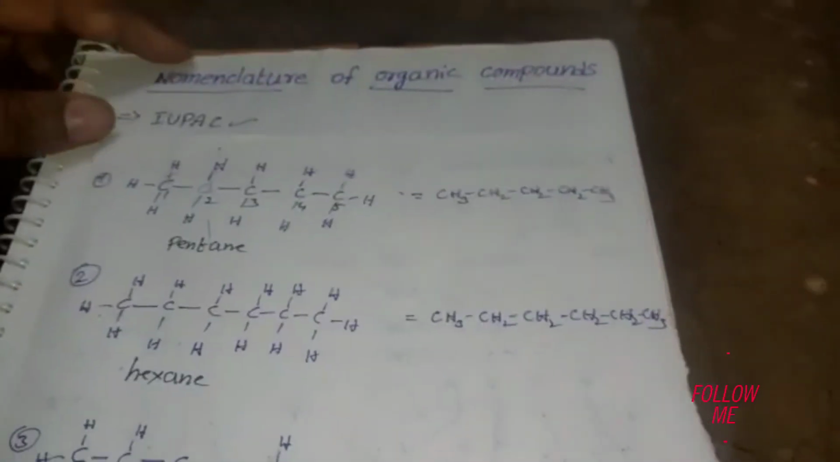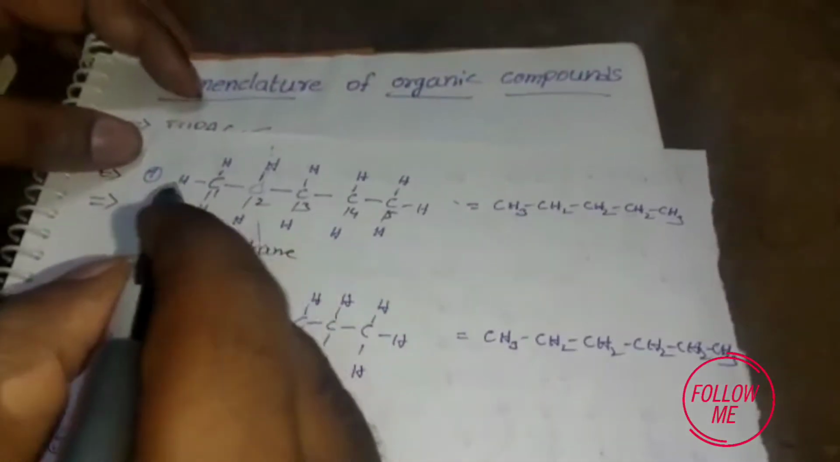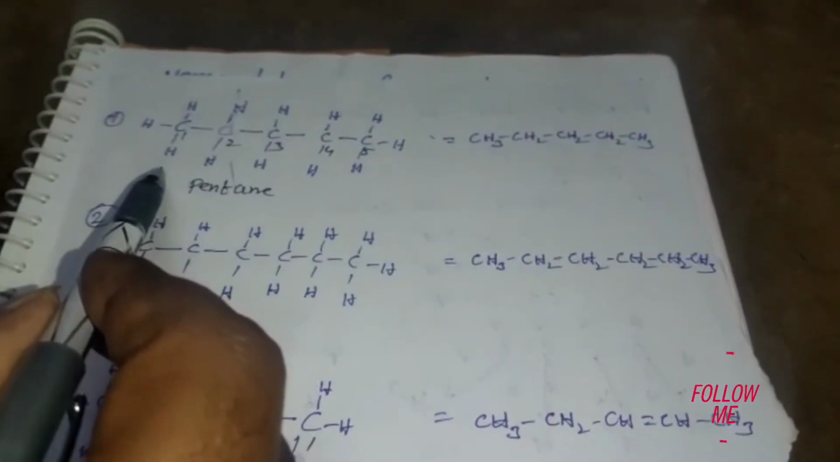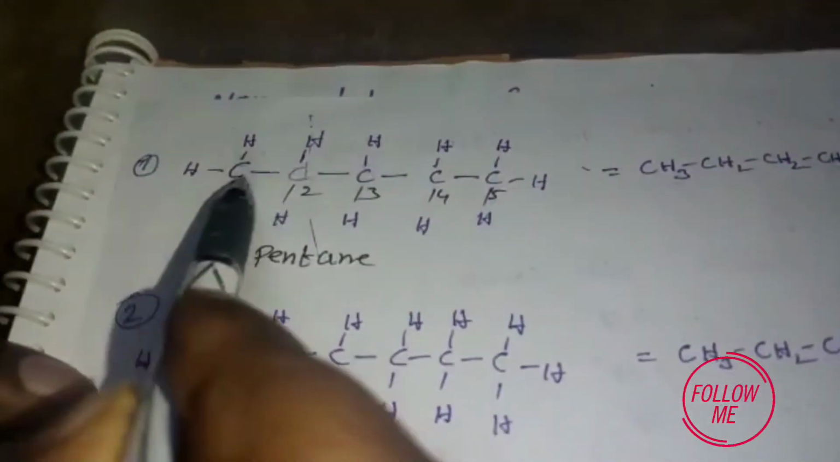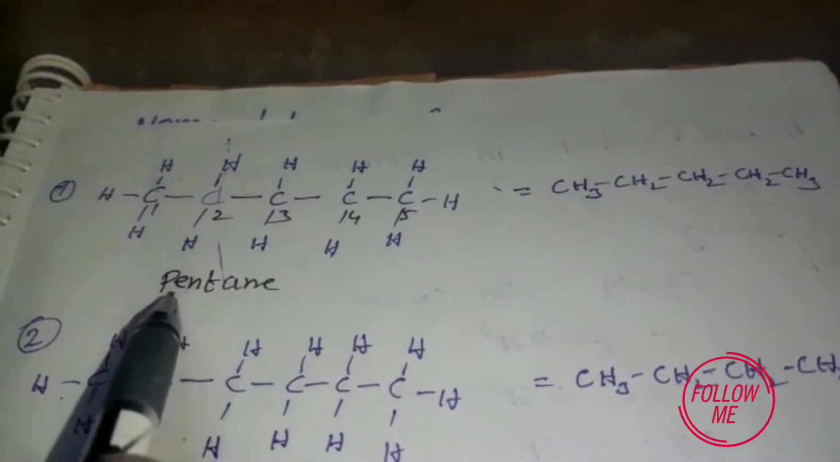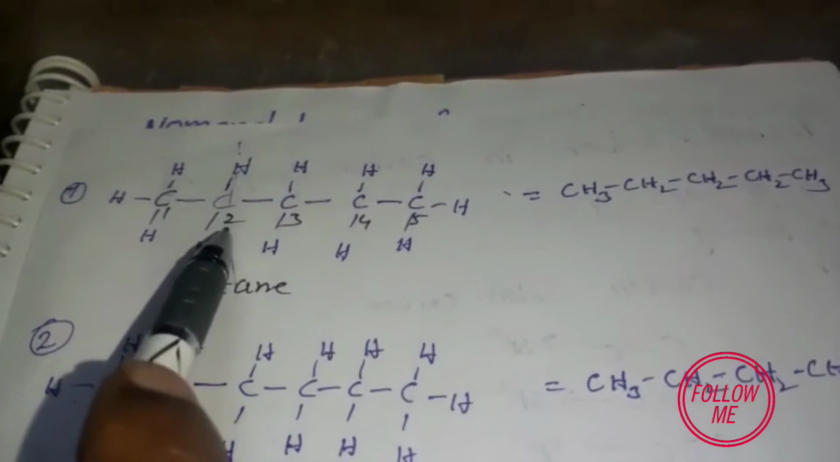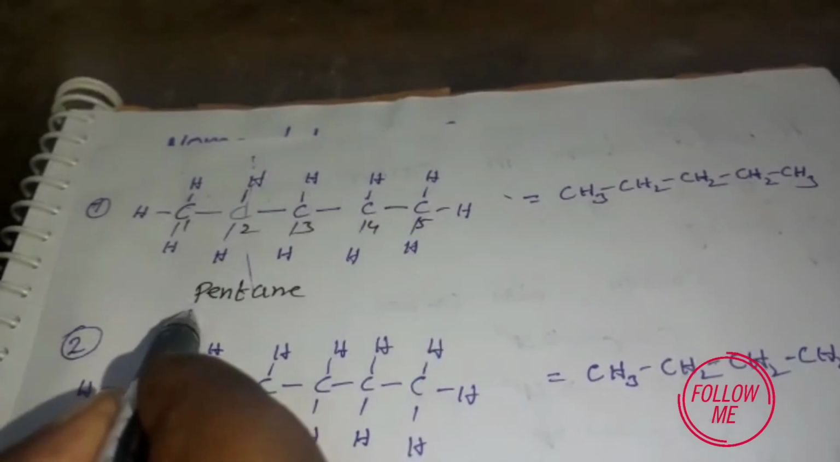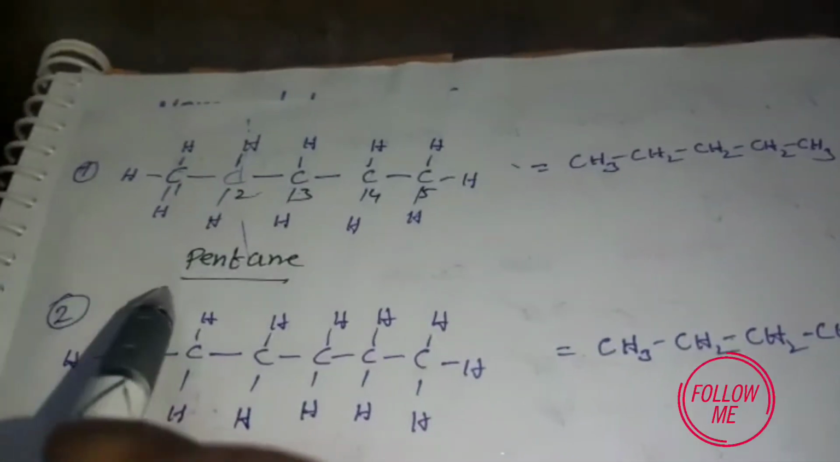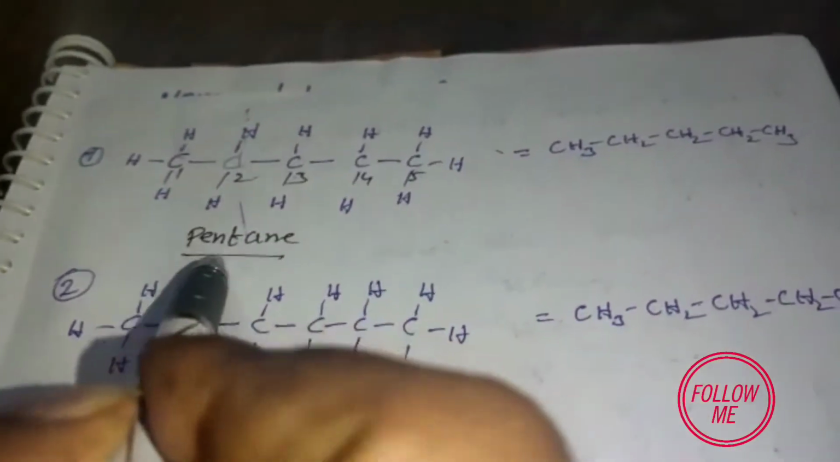Okay, look here at the given structure. There are 1, 2, 3, 4, 5 carbons present. So the word root is pent. Between the carbon and carbon there is only a single bond. So the given structure name is pentane. Between the carbon and carbon there are only single bonds, and there are 5 carbons in the given structure, so the name of the compound is pentane.